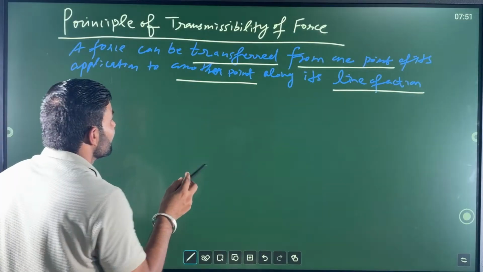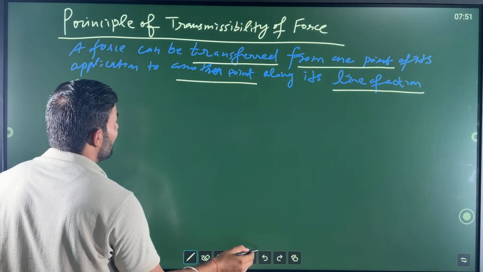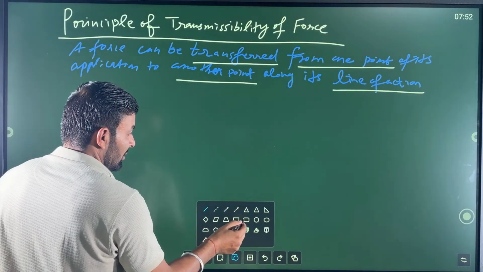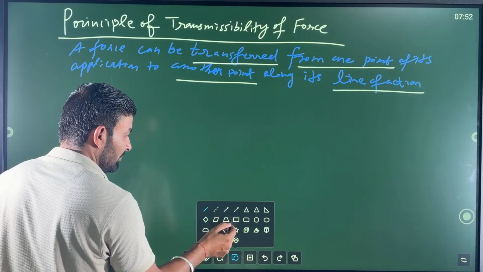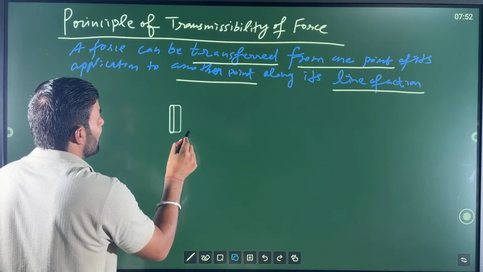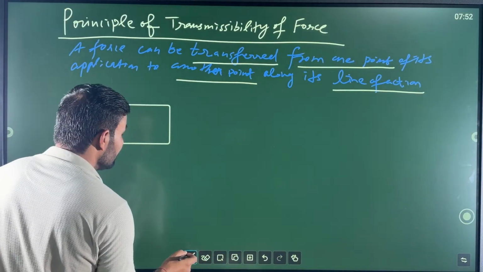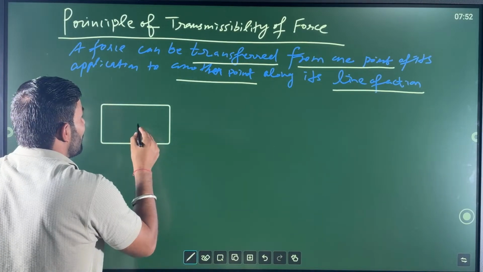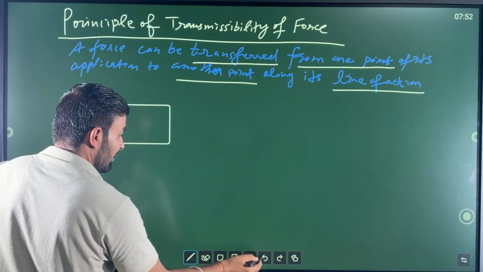For example, my dear friends, let us suppose there is a body, and a force is acting.